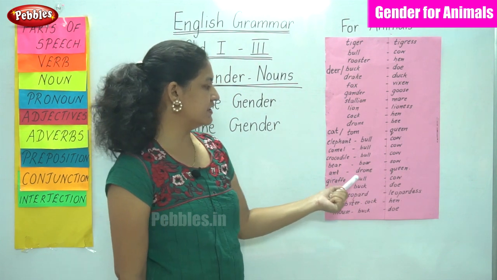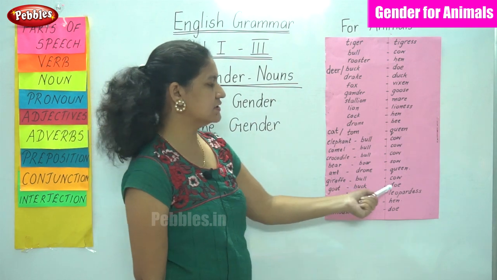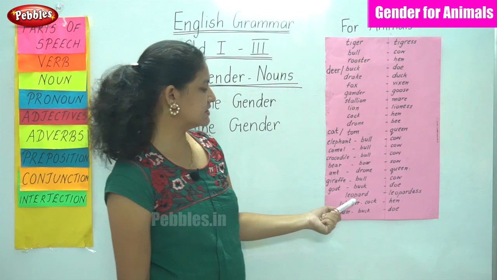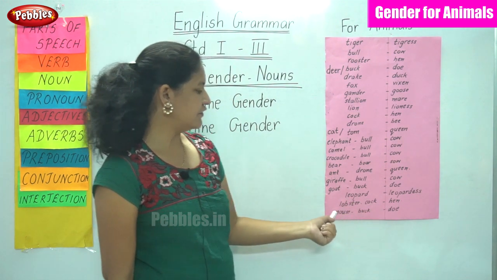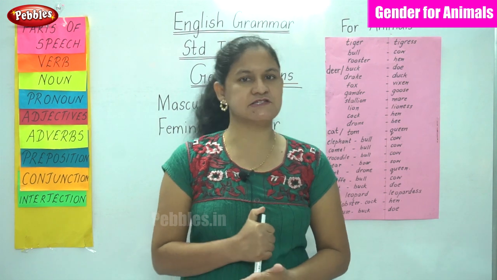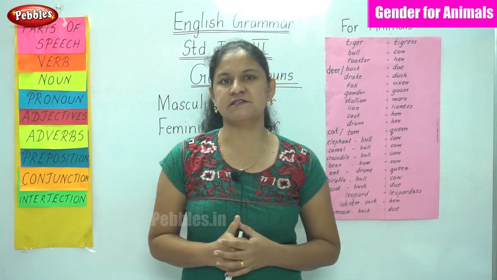For a giraffe, it is bull, cow. For a goat, it is buck, doe. Leopard, leopardess. For a lobster, it is cock, hen. For a mouse, it is buck and doe. So these are the masculine and feminine gender for humans as well as animals.